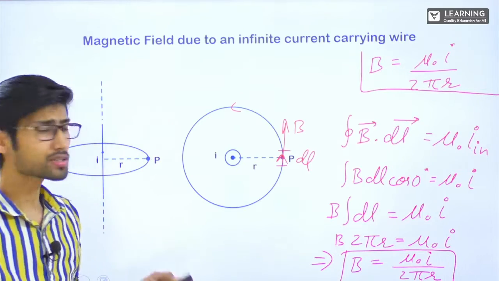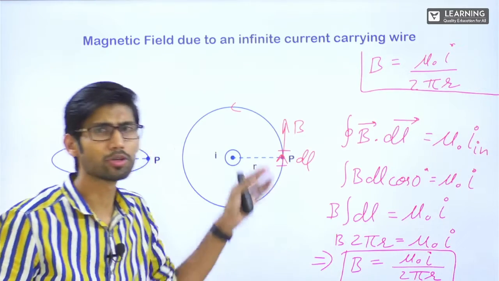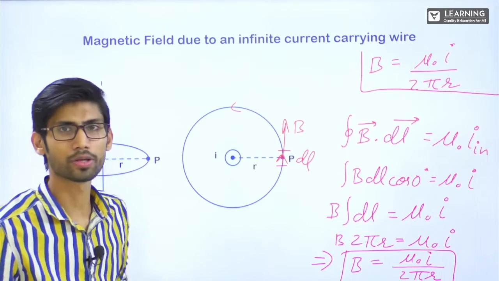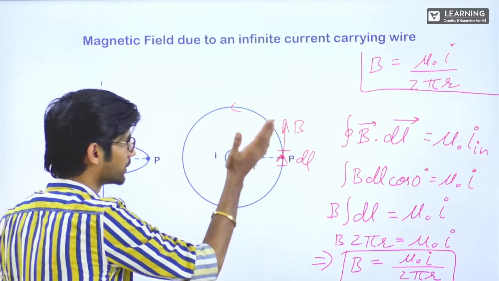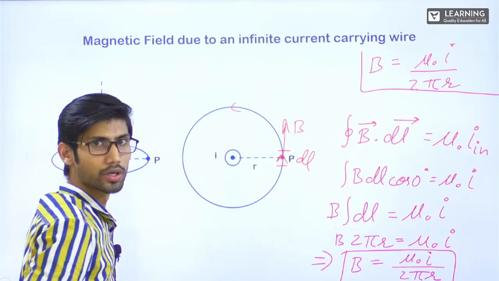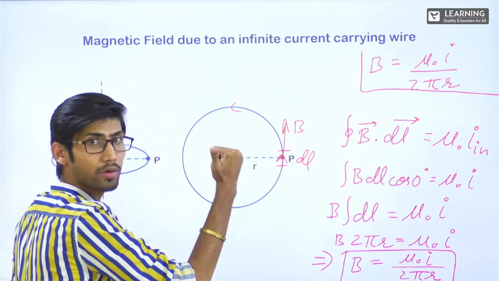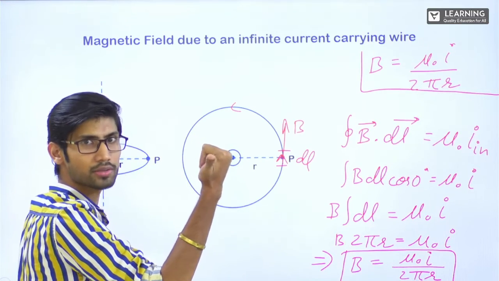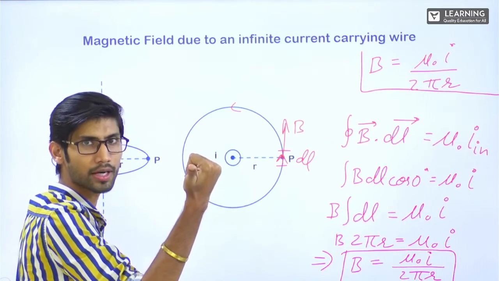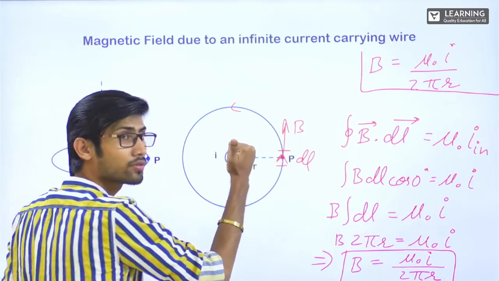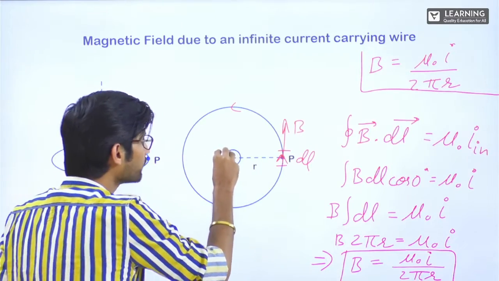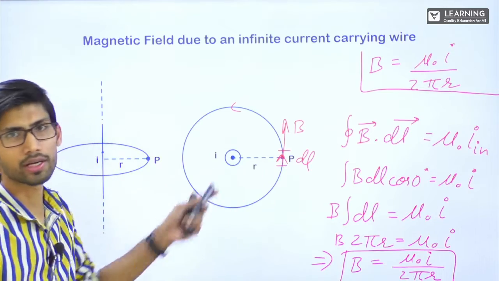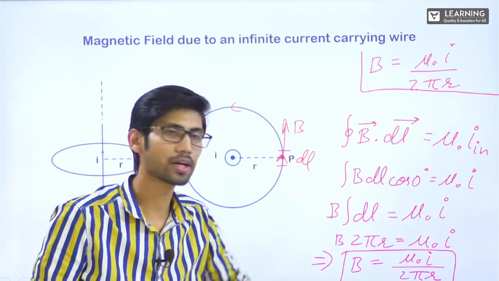Now, some people will think, sir, every time you are considering anti-clockwise direction only. See, anti-clockwise direction why I have considered, because the current is outward. So if I consider anti-clockwise, my thumb is outward, which is the positive thing, right? I told that curl the fingers in the direction of the loop, then the thumb will give you positive direction. If the current is in the direction of thumb, this current I will take positive. That's why I have written here I.